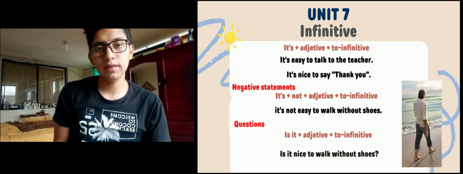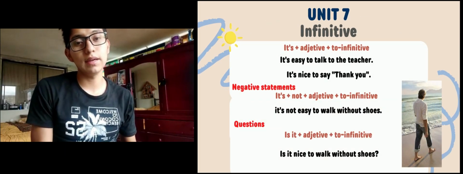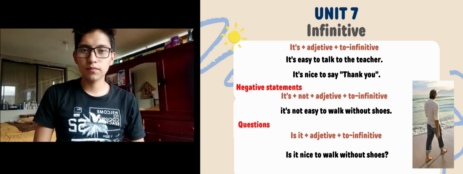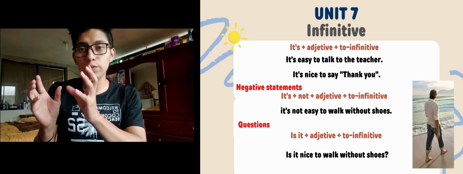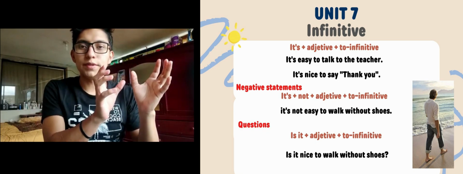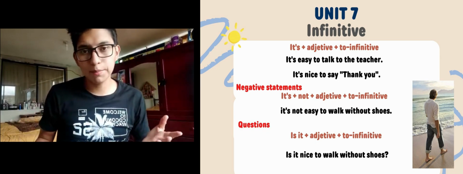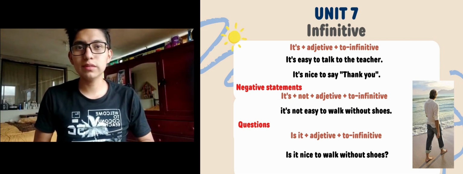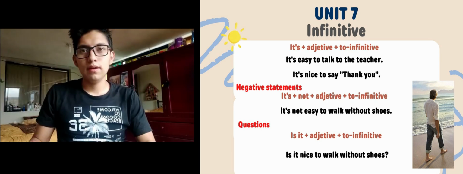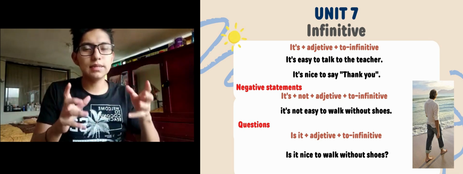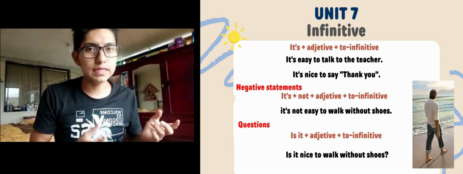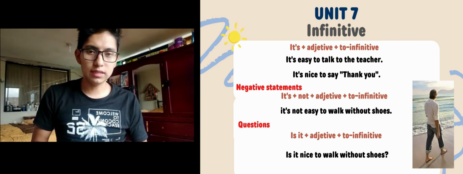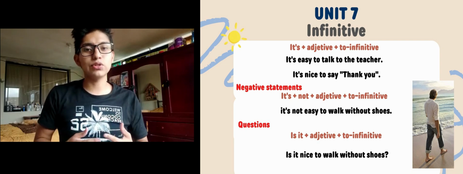The infinitive is the basic form of verbs in English. It is usually structured as follows: to plus the root of the verb. For example, to talk. We will use the following structure to refer to the present simple: it is plus adjective plus to infinitive. For example, it is easy to talk to the teacher, or it is nice to say thank you.